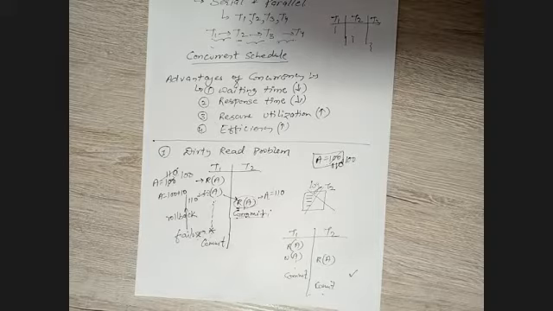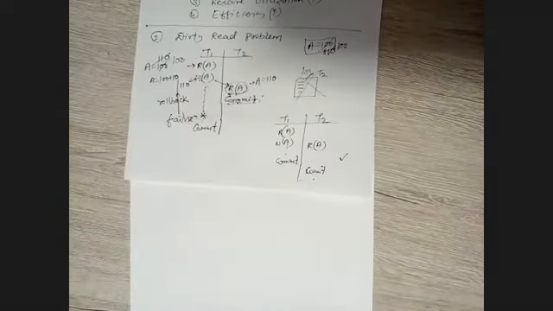Okay. So this was one of the problems that we face due to the concurrency present in your system, right? But this is not the only problem. Let's move on to the second problem. Let's see what the second problem is.